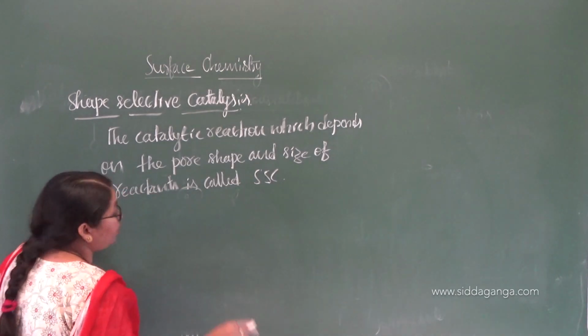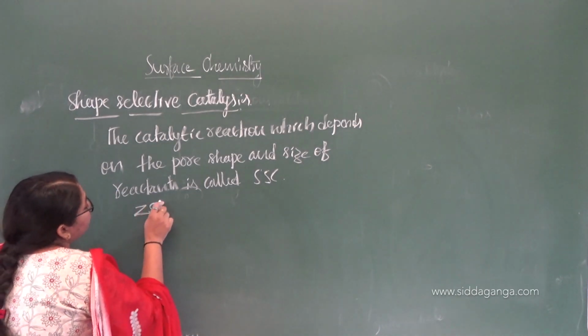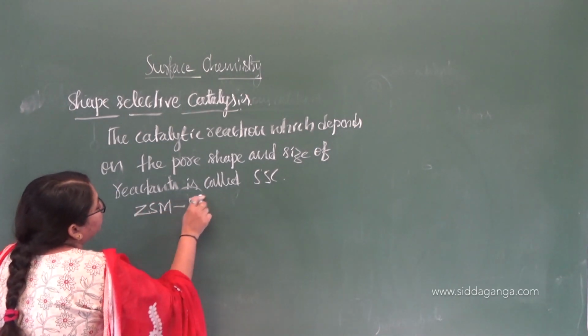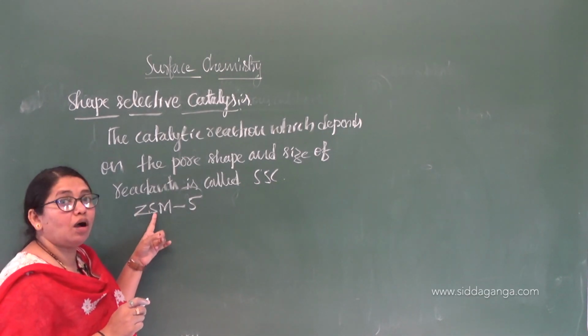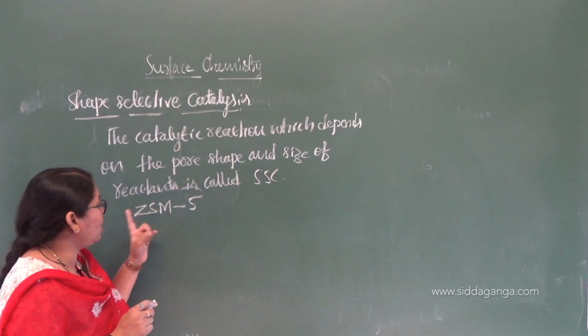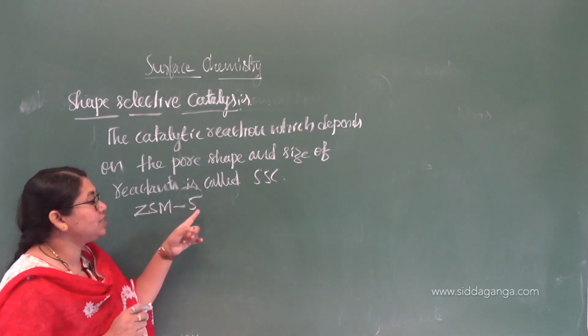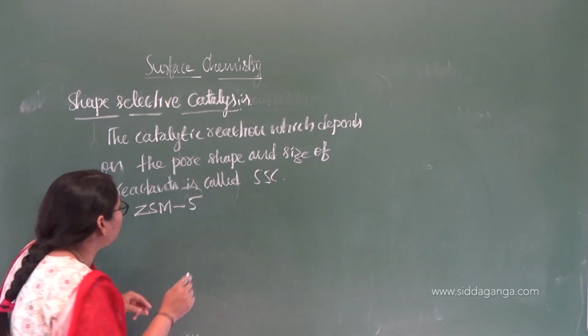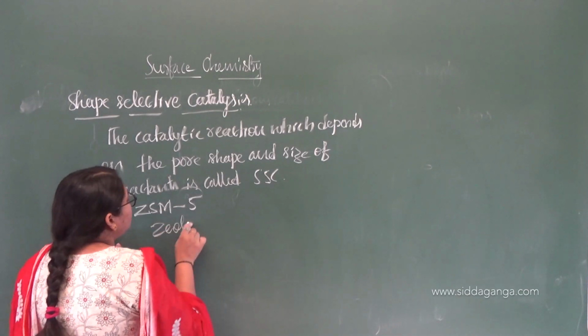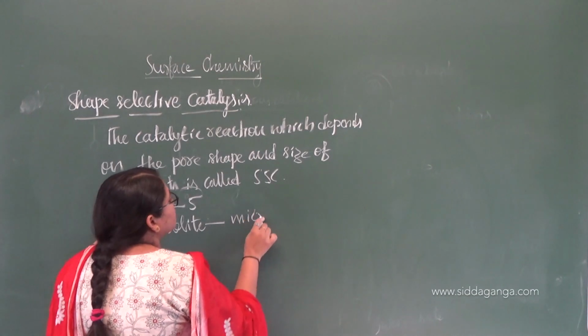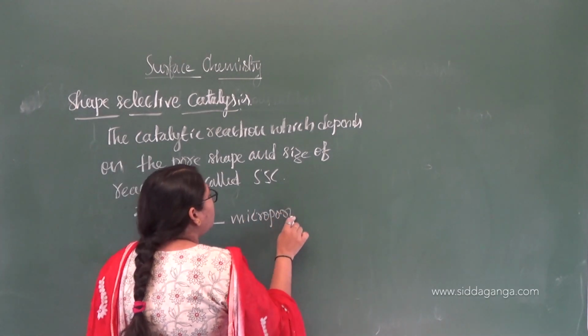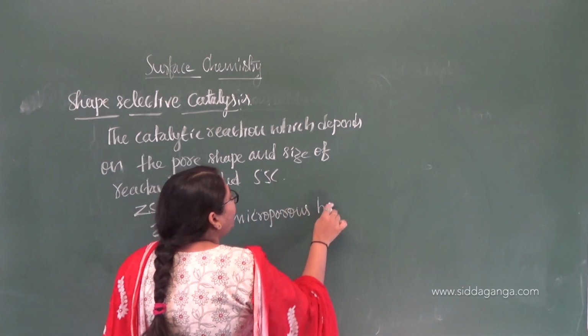We can give one example for that, that is ZSM5. Zeolite with pore size or molecular porosity of 5, that is ZSM5. You know about zeolite. It is microporous, with a honeycomb-like structure.